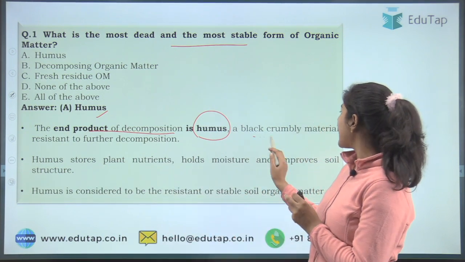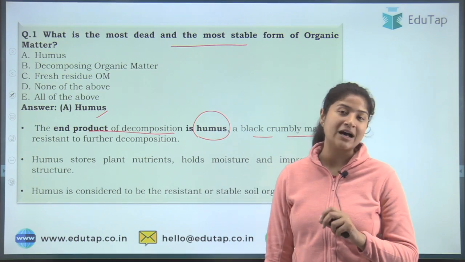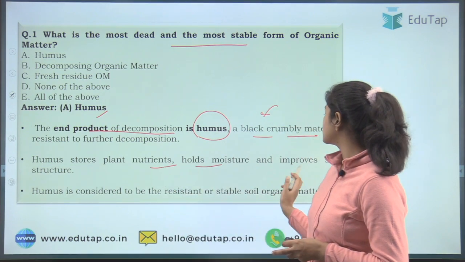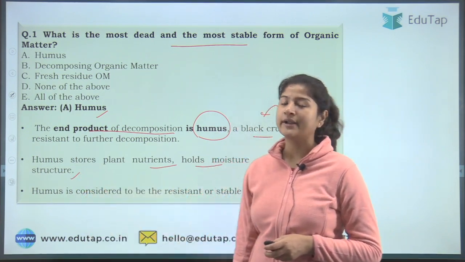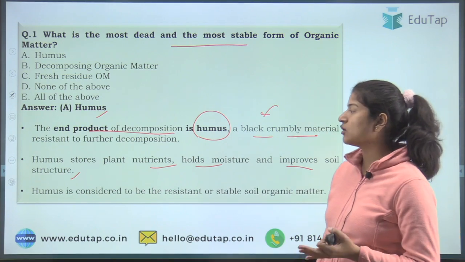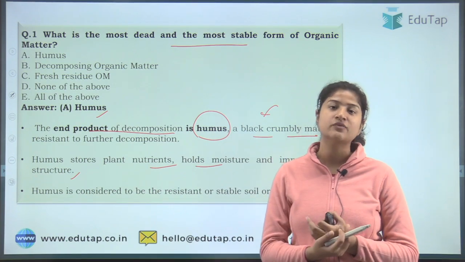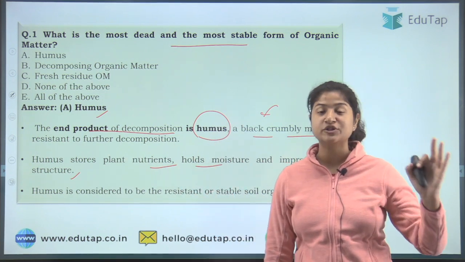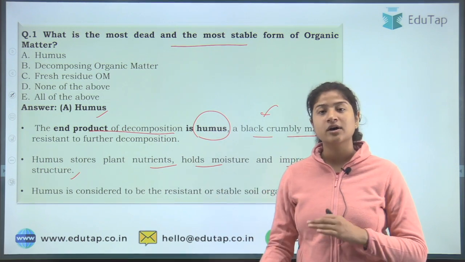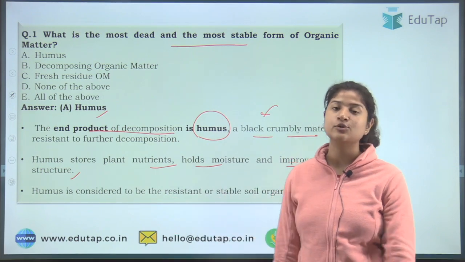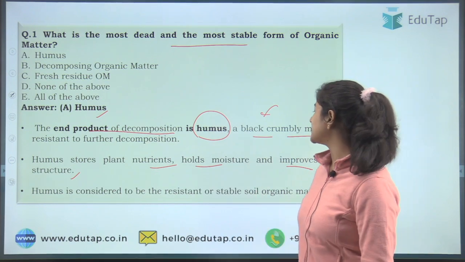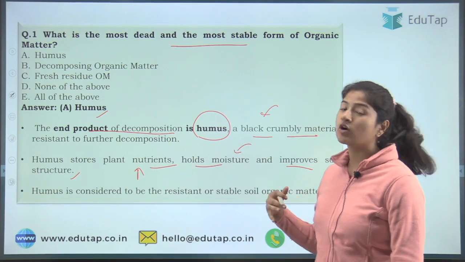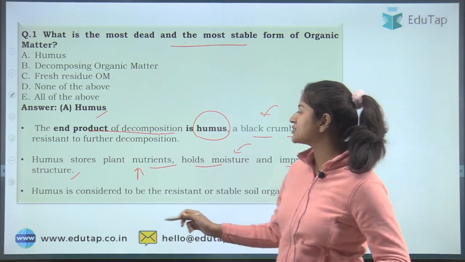It is a black and crumbly material. If asked what is the color of humus, it is black, and it stores all the plant nutrients, holds moisture and improves soil structure. So it is quite enriched in nutrients. Why? Because every complex structure that was present in that particular organism which is being decomposed has now decomposed into the simplest form. Humus is the end stage of decomposition, and it has all the plant nutrients that are required. It is very good at moisture retention, and it also improves the soil structure.